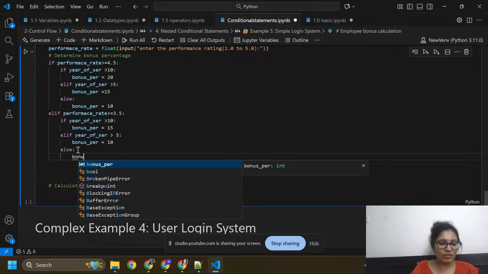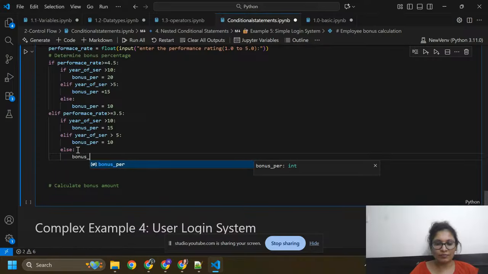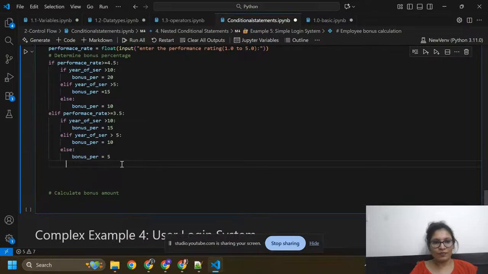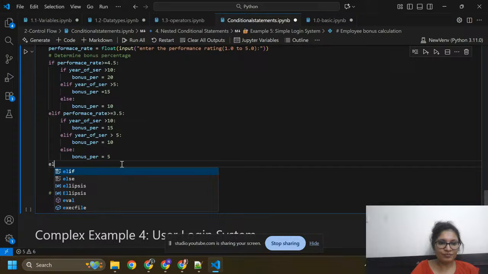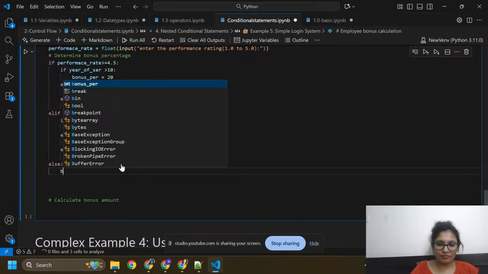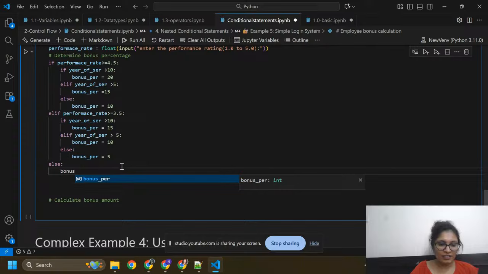So bonus percentage is equals to 5, that much less. Here I am going to add another condition, else, bonus percentage equals to 0.